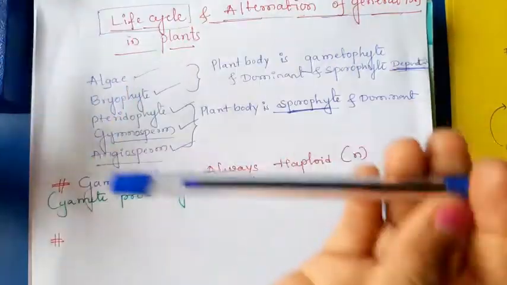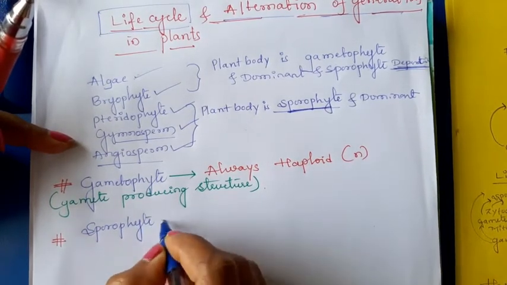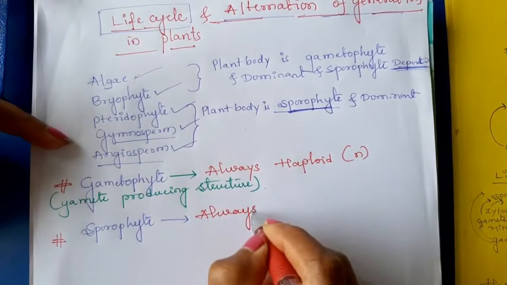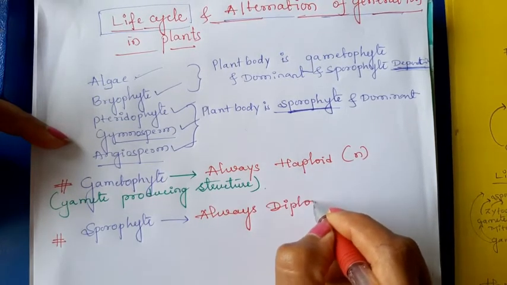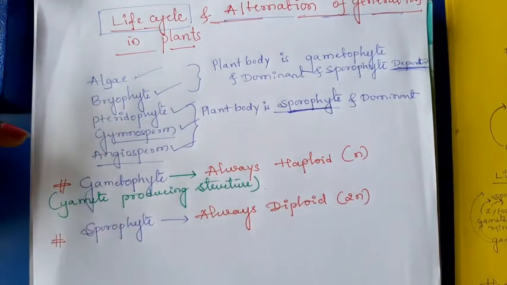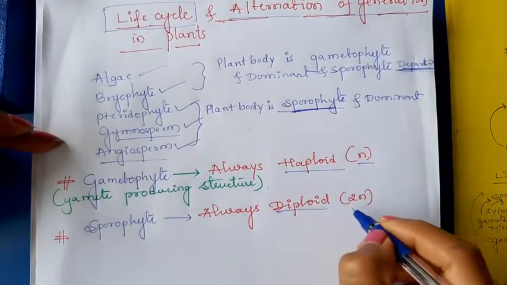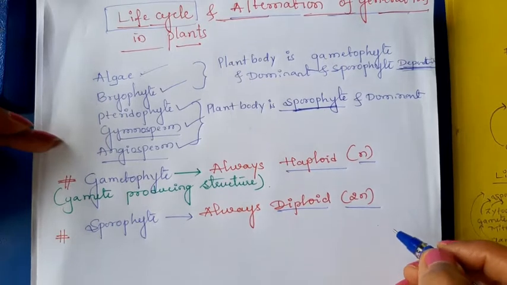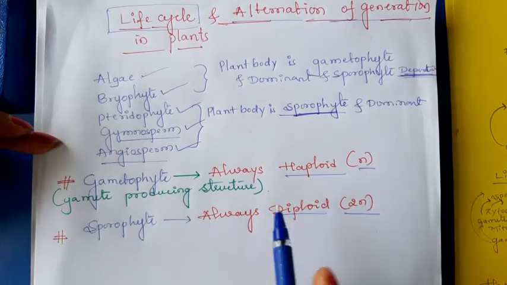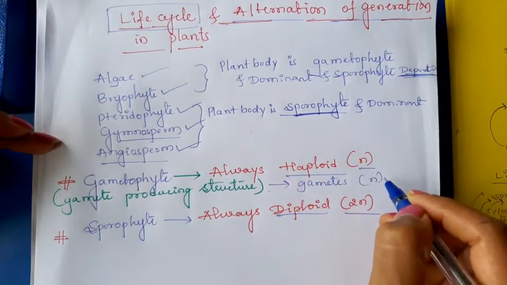Next one, the sporophyte is always diploid. Remember this one, it's always diploid. Okay, gametophyte is haploid, single n. The sporophyte is always diploid, 2n. Two sets of chromosomes are present in the sporophyte, only a single set of chromosomes in the gametophyte. Gametophyte means gamete producing structure. Gametes are always haploid.